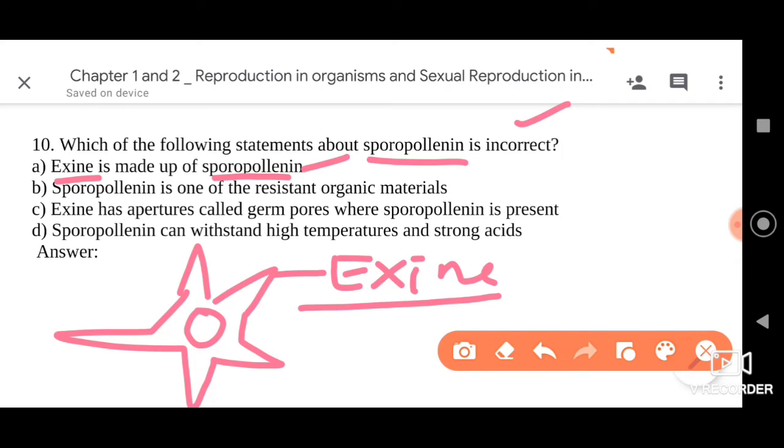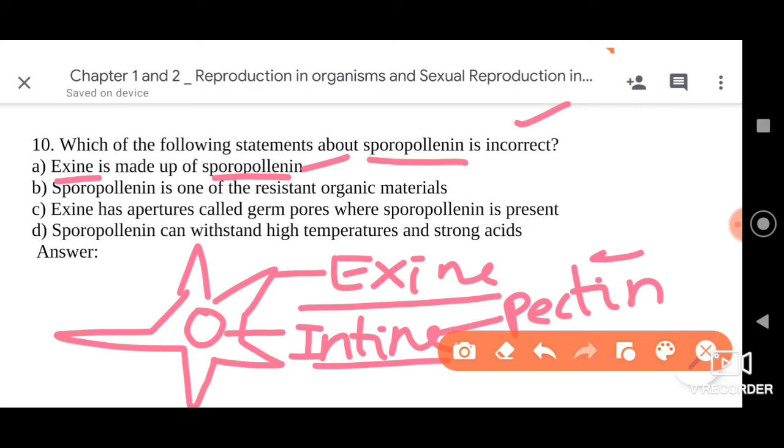Due to this sporopollenin, the pollen grains get resistance against environmental stress, the heat, the acids and other chemicals. The inner layer is called the intine, which is pectocellulosic in nature, made up of pectin and cellulose. Inside the intine we can find 2 cells, the generative cell and the vegetative cell. We will talk about that later.